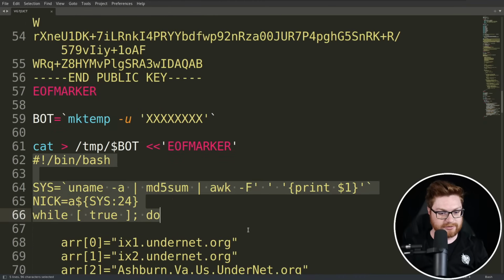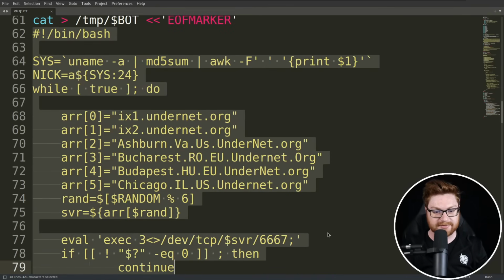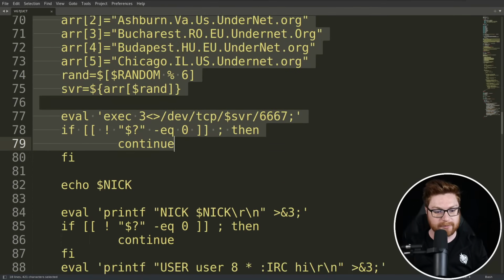What I'm going to do is copy just about all of this, and we'll put it in another Sublime Text document so we have better syntax highlighting and we can look through it.